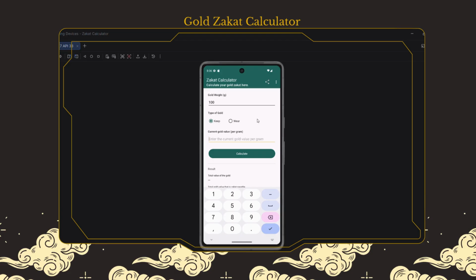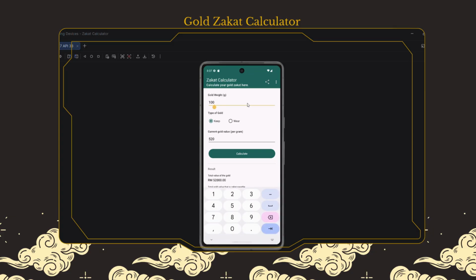Let's say we input 520 ringgit, and the user clicks calculate and the system will calculate it for them. The result is the total value of the gold is 52,000 ringgit, the gold value that is zakat payable is 7,800 ringgit, but the total zakat that the user needs to pay is only 195 ringgit.